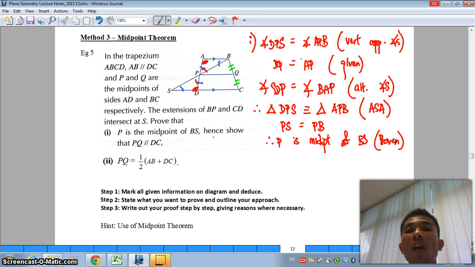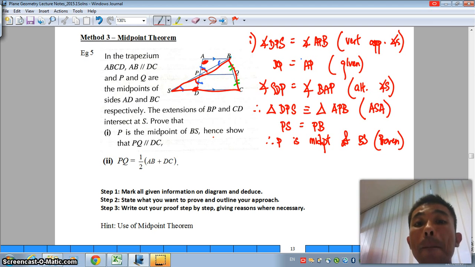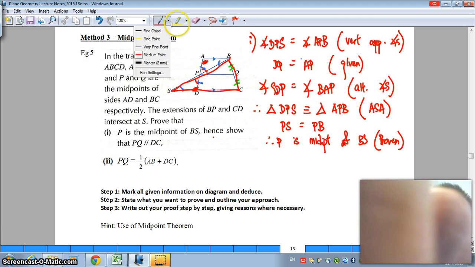That's the first part of part 1. But hence, you still have to show that PQ is parallel to DC. Now, with the use of part 1, P is the midpoint of BS. If you notice this big triangle, P is the midpoint of BS. Q is also the midpoint of BC. Do you recall something? The use of the midpoint theorem. Very good. Let's try that out.